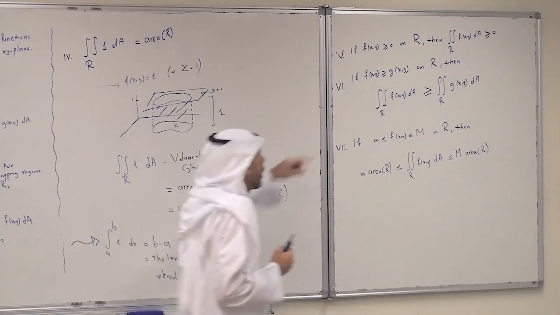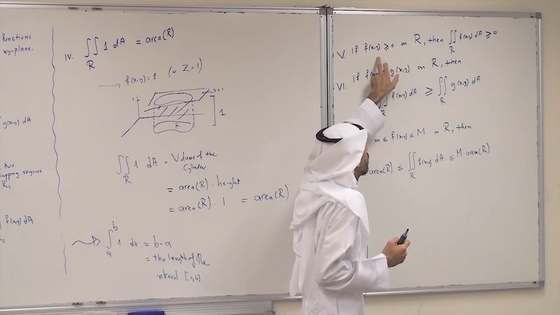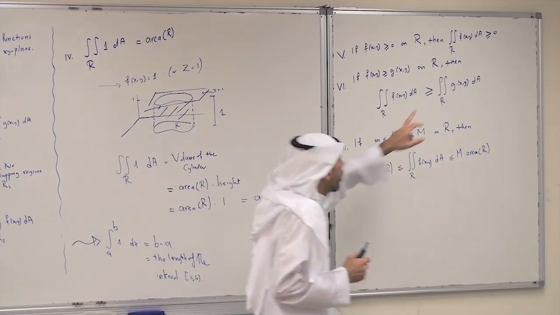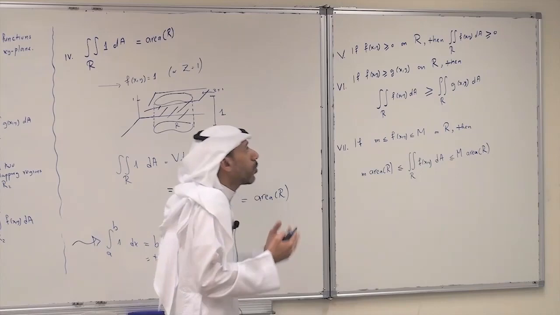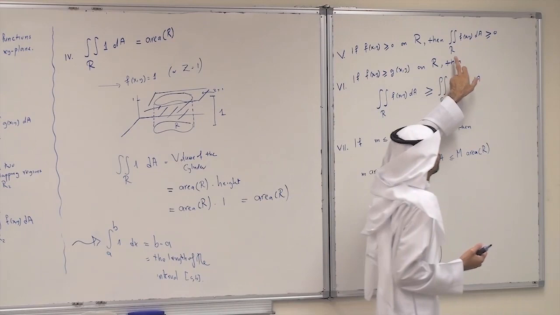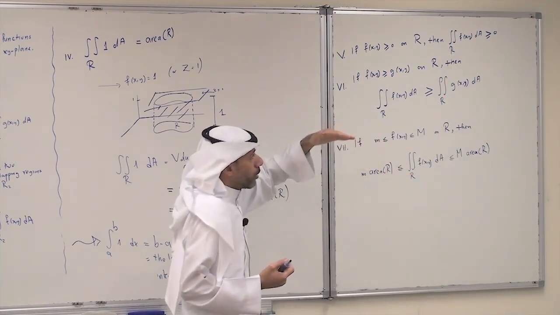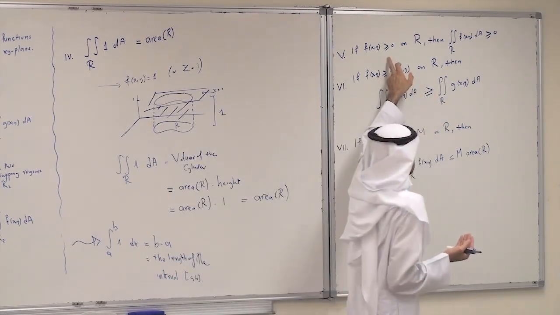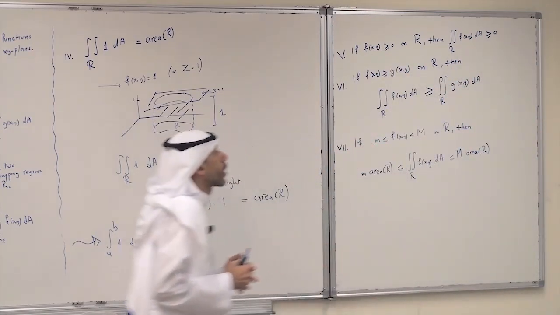So we have the fifth one. If f of xy is greater than or equal to 0 on R, so geometrically the graph of f is above the xy plane, then the double integral of f over R is greater than or equal to 0. We can see this geometrically because if f is positive on a region R, then the geometric meaning of the double integral is a volume. So it is the volume below the graph of f and above R, and the volume has to be greater than or equal to 0. So if f is positive, then the volume also has to be greater than or equal to 0.